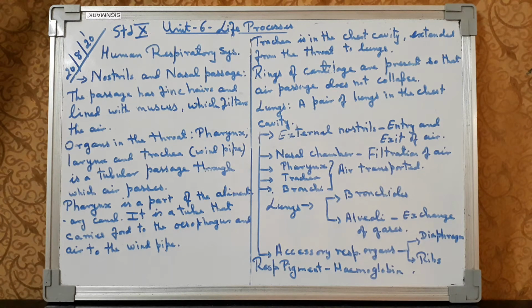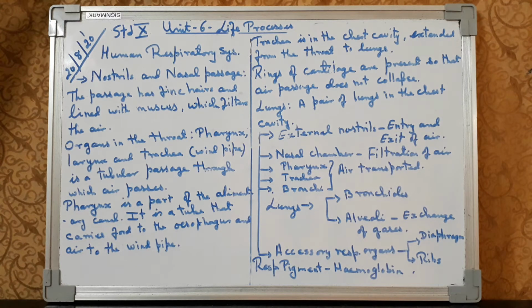Now from the nostrils, the air is passed to the nasal passage. In the nasal passage, the air gets filtered. How does the air get filtered? It gets filtered because there are tiny hairs and mucus present in the nasal chamber, which filter the air. Now the filtered air passes to the other organs in the throat.